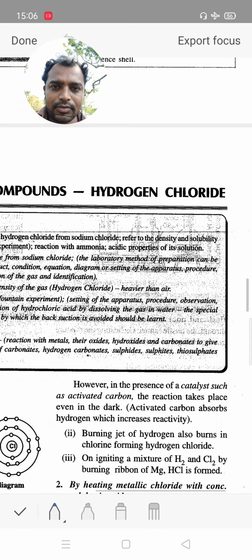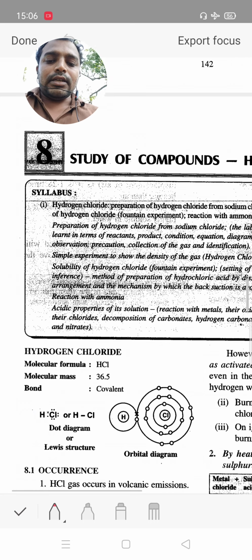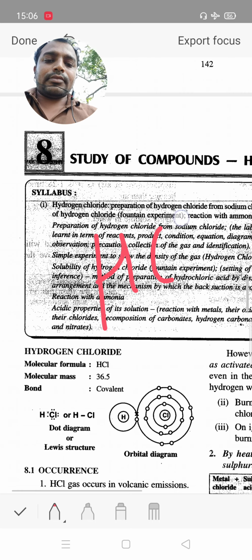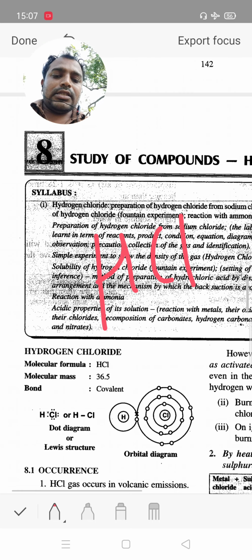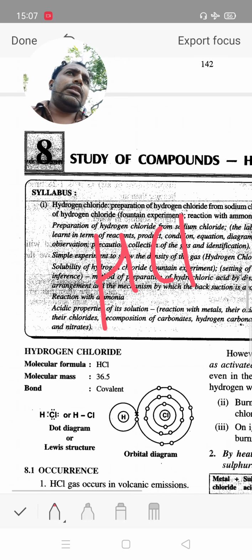Hello students, hydrochloric acid, HCl, hydrogen chloride. Its preparation: when we prepare HCl in the form of gas, then it condenses and gives the liquid state.